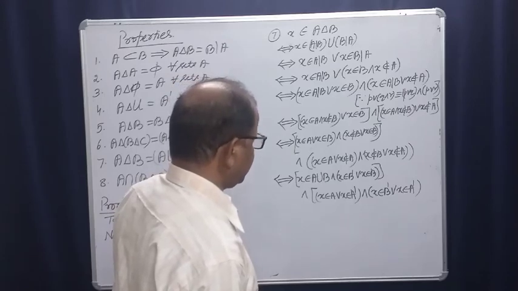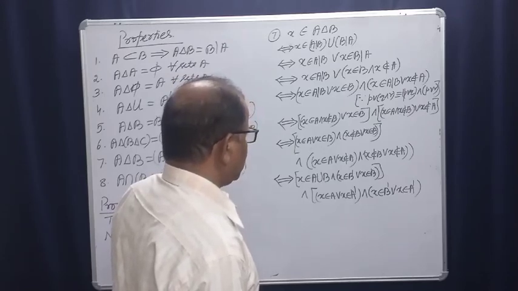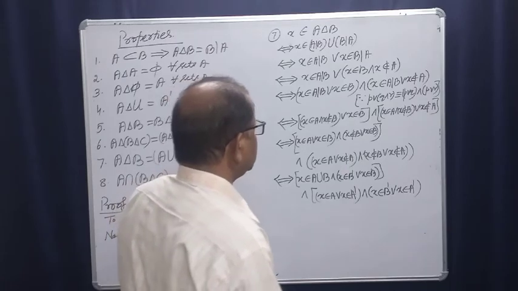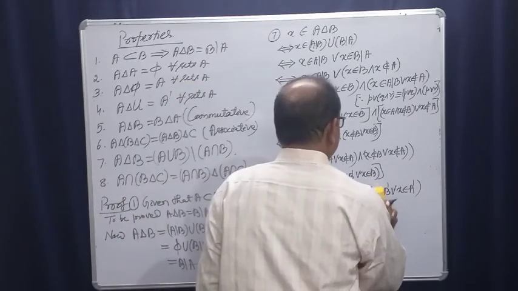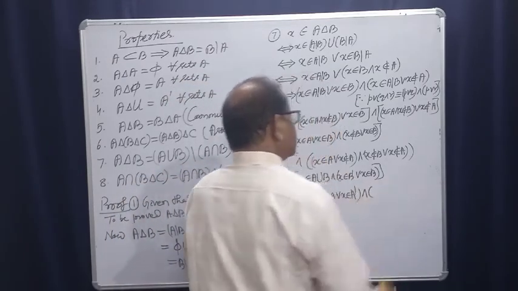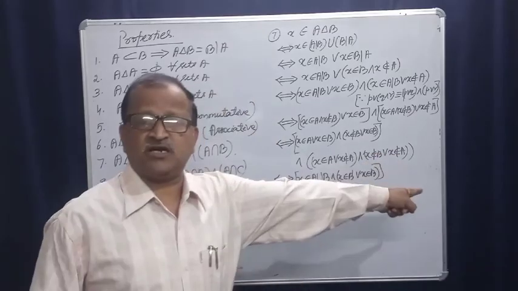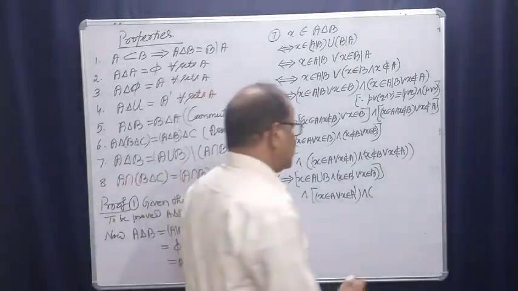Yes. Okay, X does not belong to B or X does not belong to A, how do we write this?